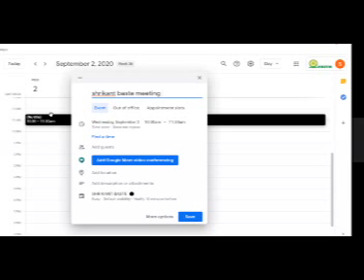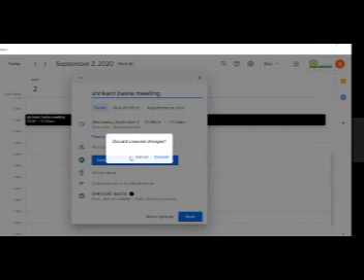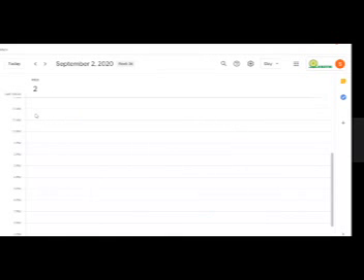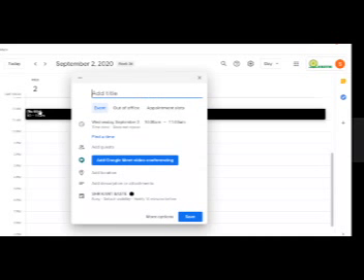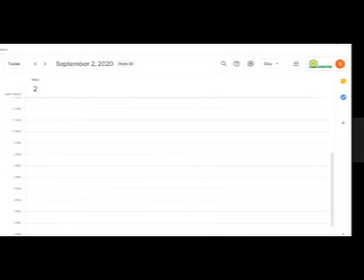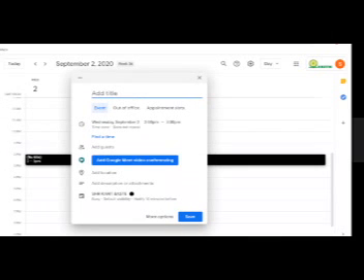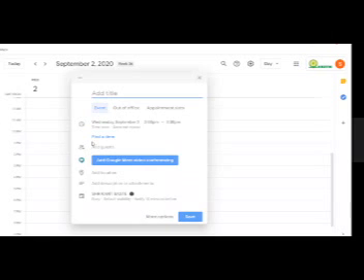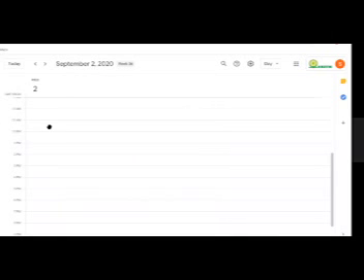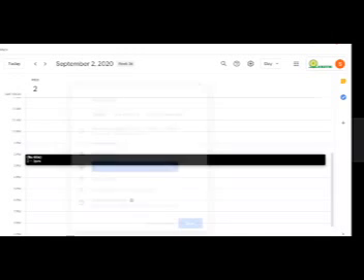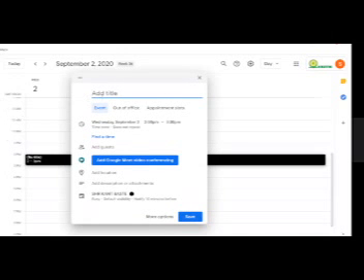I'm creating an event. What I did, I'll just discard the changes. I just clicked here and this window has popped up. If it is not popping up, you can click here, create. If you are not able to get this dialog box after clicking here, you can click here to create. It will automatically create an event. Now I'll write here Shrikant Baste meeting.